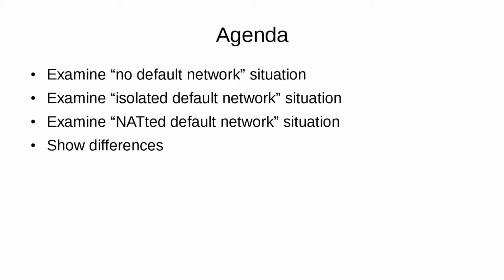Okay, so what are we going to do? First of all, we are going to examine the situation where we don't have a default network. Next, we are going to create an isolated network. The default network is going to be an isolated network, and we are going to examine what rules are added to iptables. The third situation we are going to create is a NATted default network, and again we are going to examine the impact on the iptables rules. And of course we are going to show the differences to understand what is actually happening.